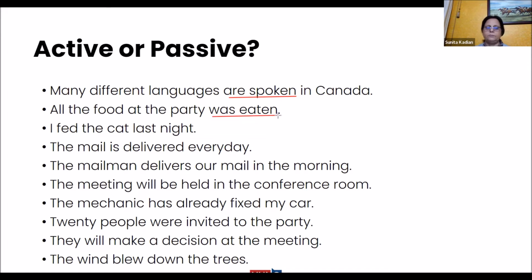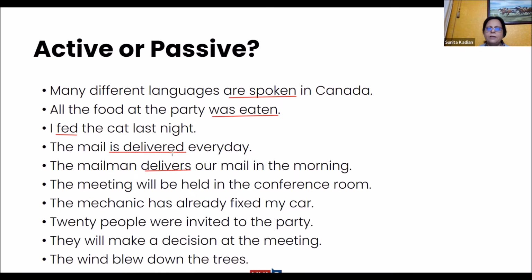Gungun? Active voice, ma'am. Like I fed the cat last night. This is active voice. Disha, the next one. The mail is delivered every day. So "is delivered". Okay, Dhruvil? Yes, ma'am. The mailman delivers our mail in the morning. Active voice. And Disha, what was that sentence? The mail is delivered every day. What is that, active or passive? Ma'am, active.